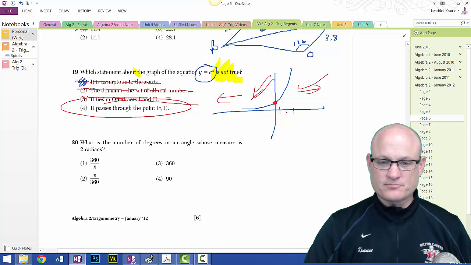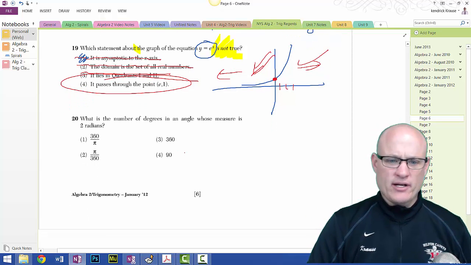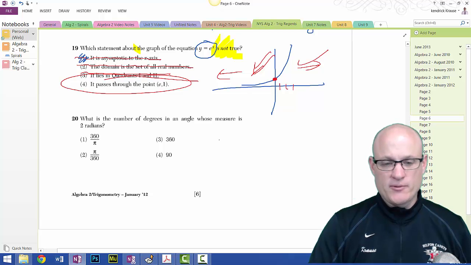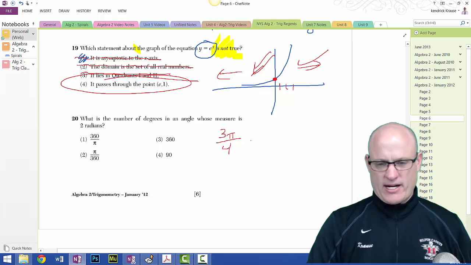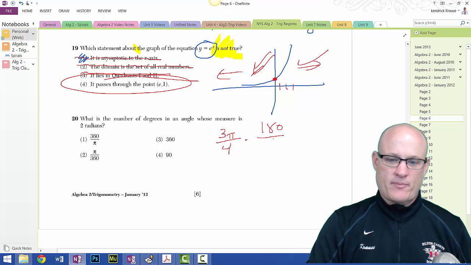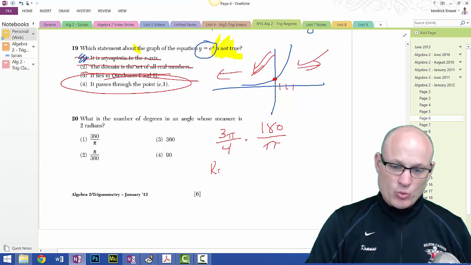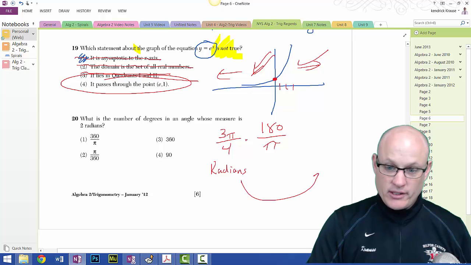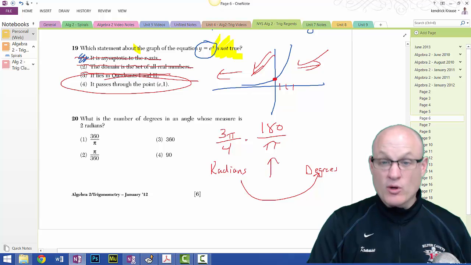All right, so what is the number of degrees in the radian measure? 2 radians. Oh my God, they love asking this question. Look, kids, if you were given 3 pi over 4 radians, you'd say, oh, that's so easy. I just multiply by 180 over pi. So if I want to convert from radians to degrees, all I have to do is multiply by 180 over pi.